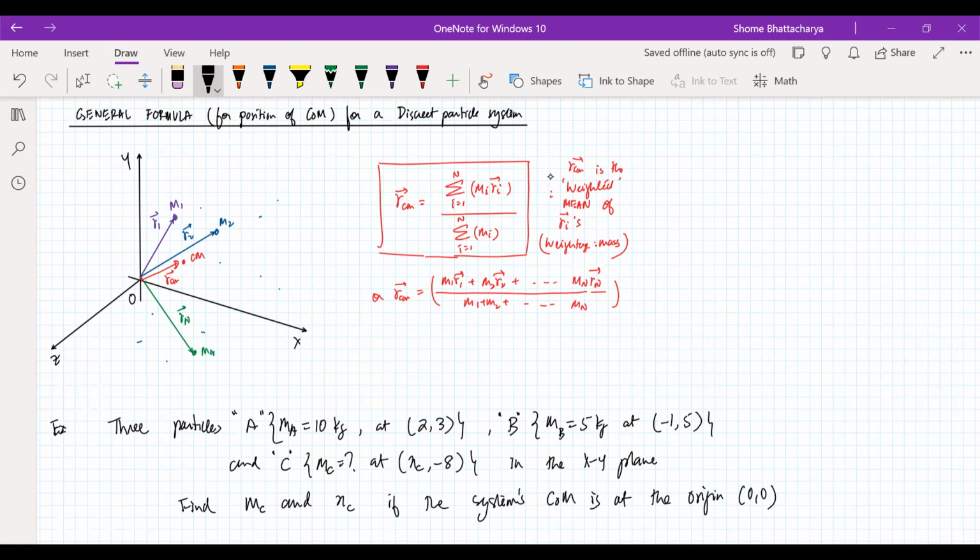The first two particles we know everything about. We know the masses and the exact positions, but for the third particle, the mass is unknown and the x coordinate is unknown. But the y coordinate is given as minus u. And the condition is that the center of mass should be at the origin. So what are these two unknown quantities?